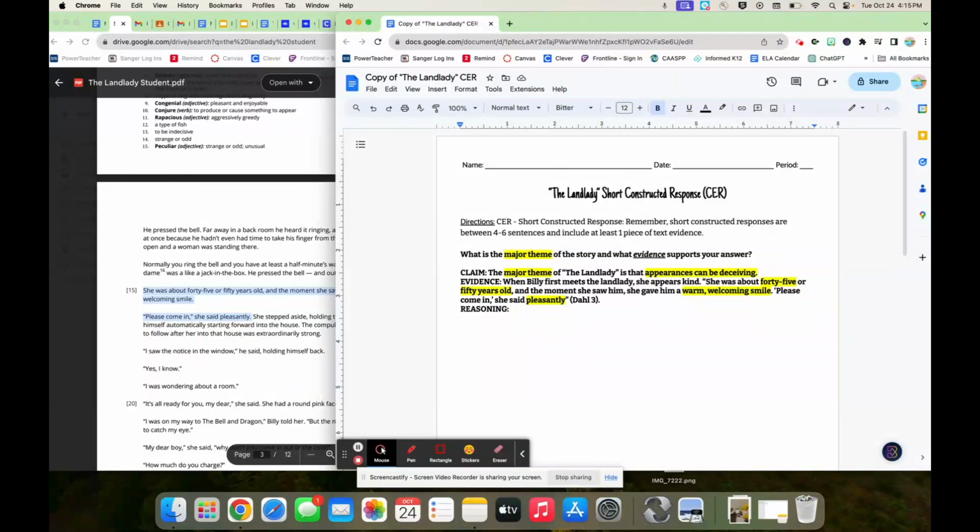Appearances can be deceiving. When Billy met her, she smiled at him. She appears kind. So now we have to talk about these things in our evidence. We have to talk about what we brought up. Like, why did we pick that quote? Well, I picked it because she looked really nice and she wasn't, but that's how she got Billy, right? So this quote shows the reader that the landlady appears nice. She has a smile, and that typically means that someone is happy to see a person.